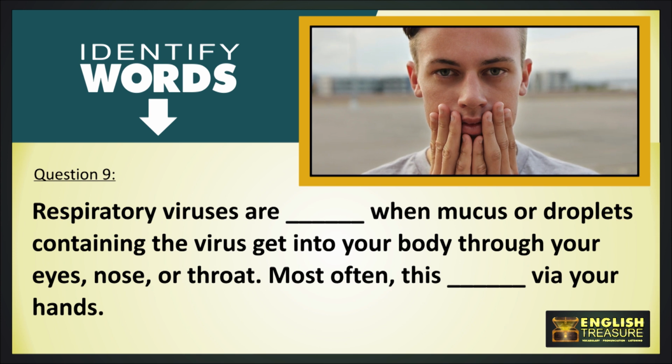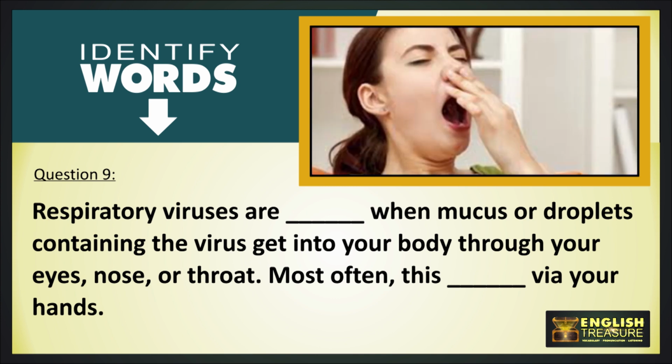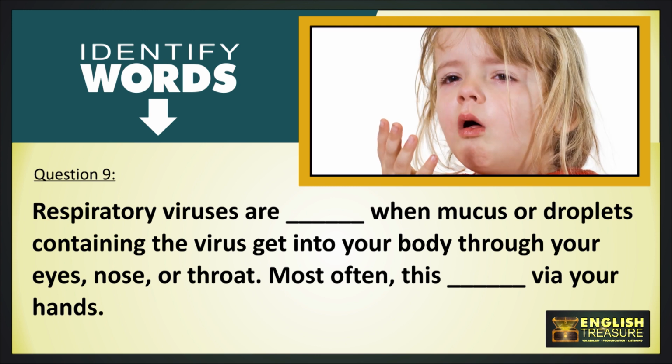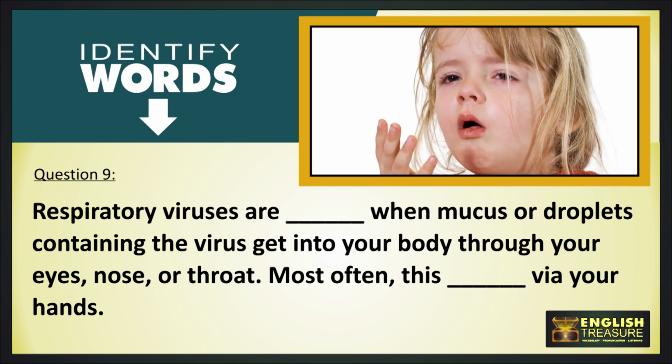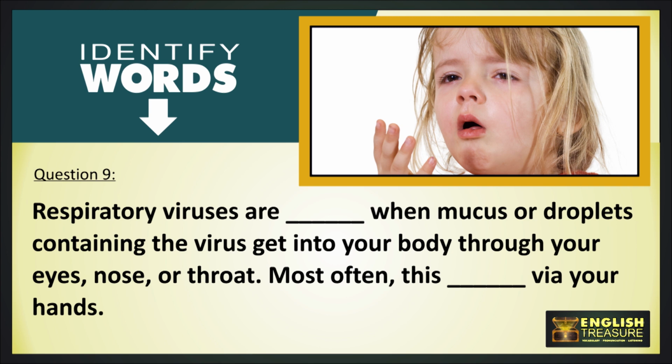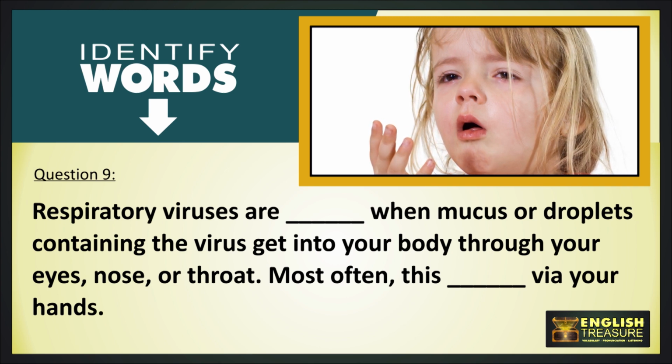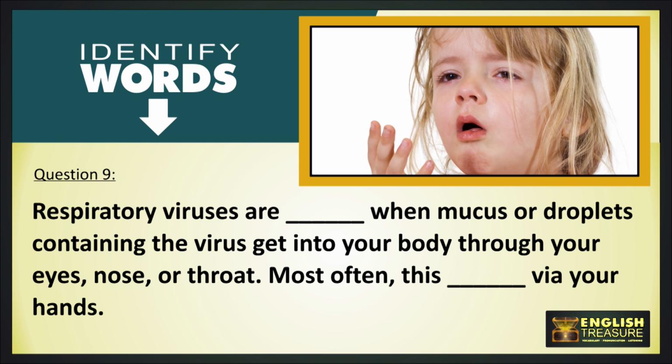Question 9. Respiratory viruses are spread when mucus or droplets containing the virus get into your body through your eyes, nose, or throat. Most often, this happens via your hands.